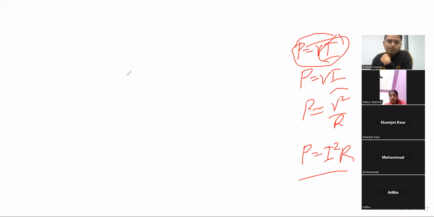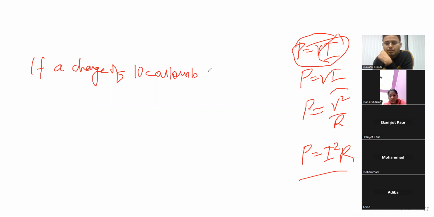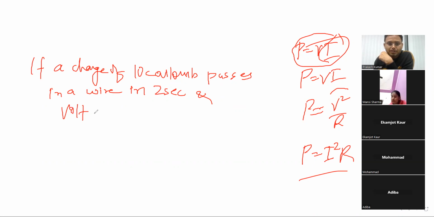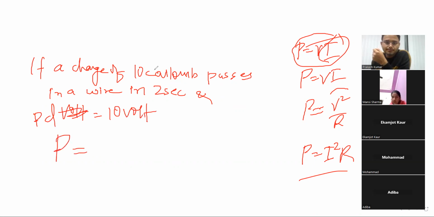Yes. So, if a charge of 10 coulomb passes in a wire in 2 seconds, and the voltage, that is potential difference, PD, is 10 volt, what will be the power consumed by that source? 50 watts.